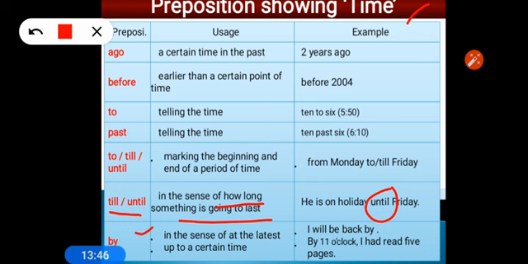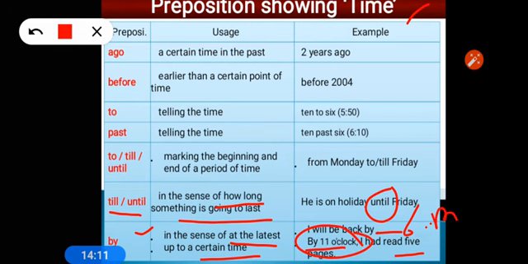Here, next one, you see, in the sense of at the latest, up to a certain time: I will be back by 6 p.m. So 6 p.m. will be the maximum limit. By 6 p.m. I will reach home. By 11 o'clock I had read 5 pages. So by 11 o'clock is showing that particular time.